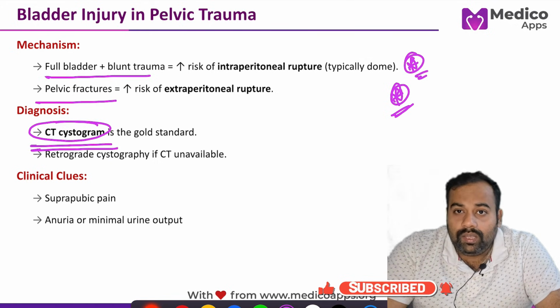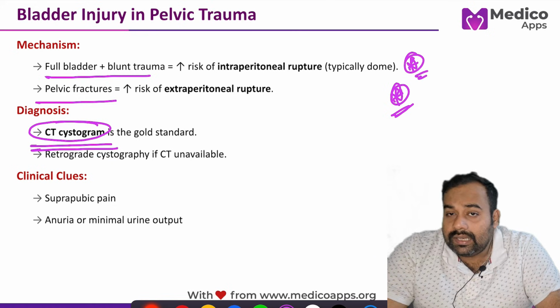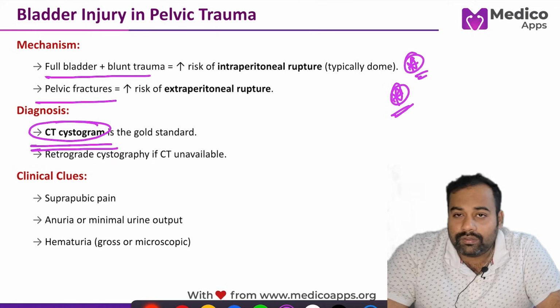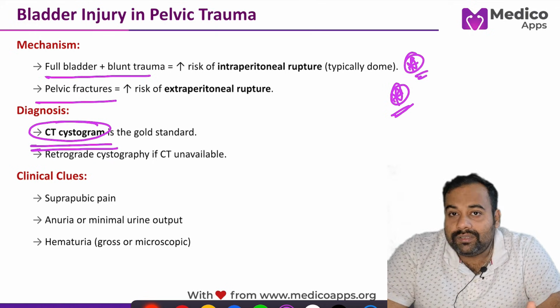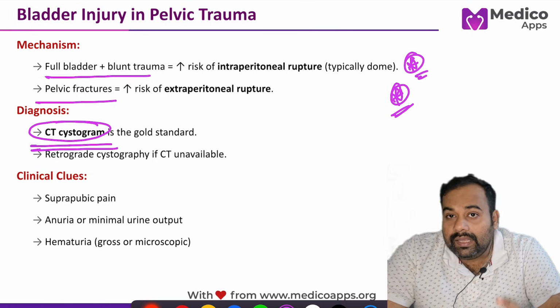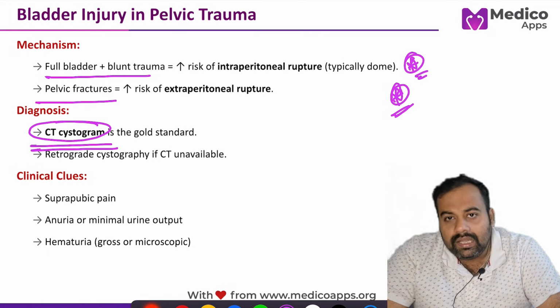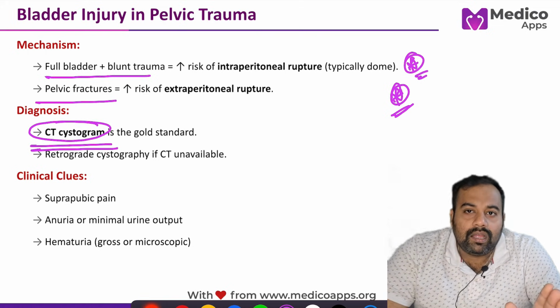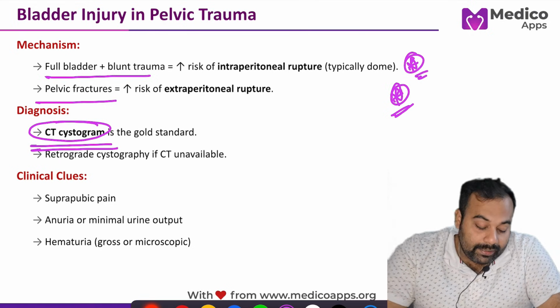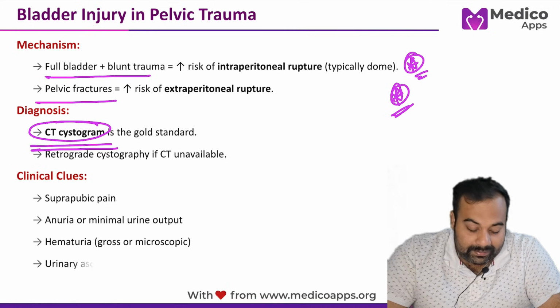Also, there is associated hematuria. This might be gross or microscopic hematuria. The reason is pretty clear, because there is a tear in the layer of the bladder, so a small amount of bleeding will be there, and that is seen in the urine and in the catheter as well. That's why it could be seen.